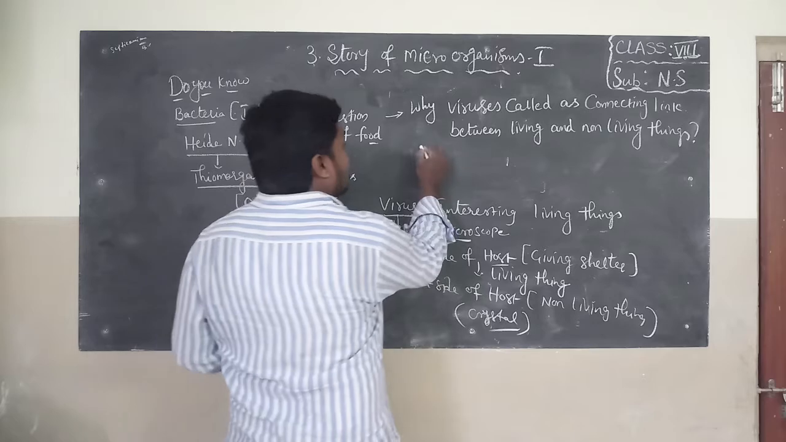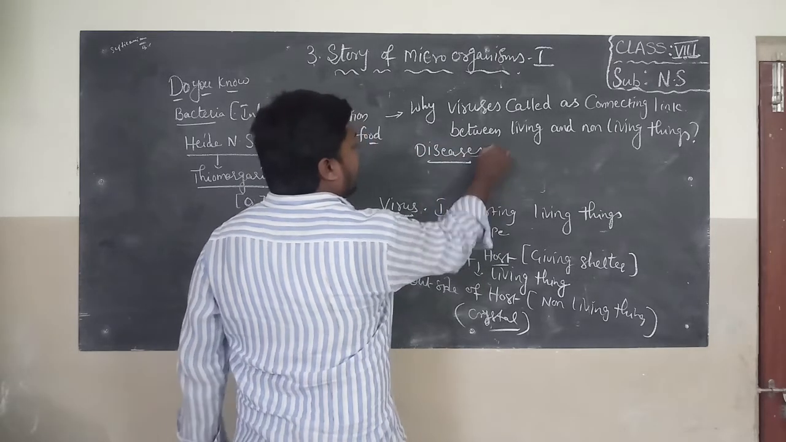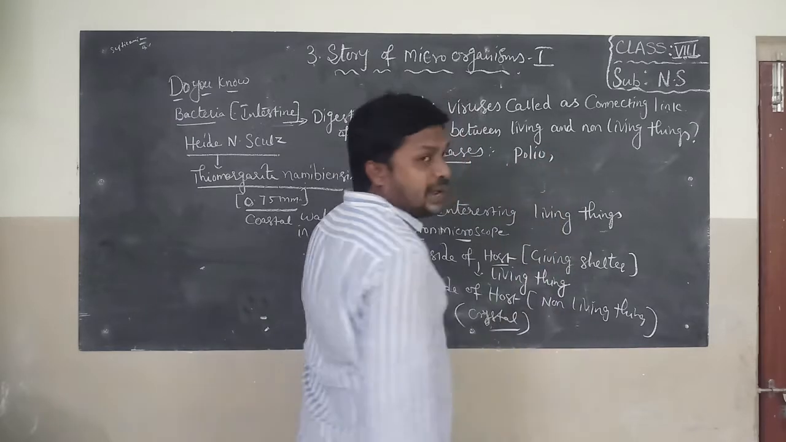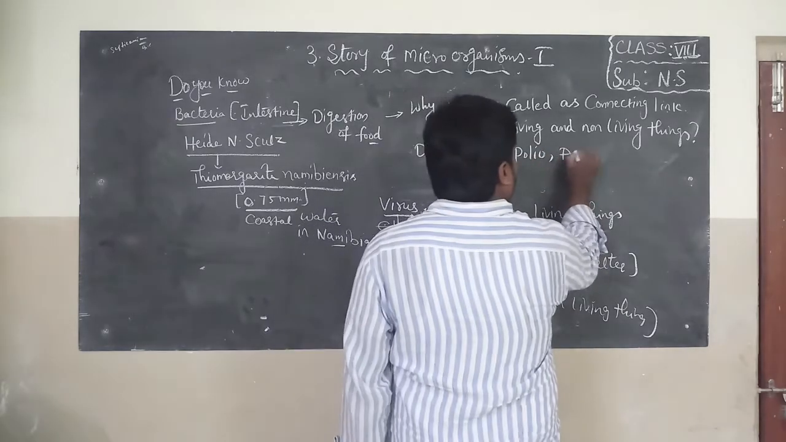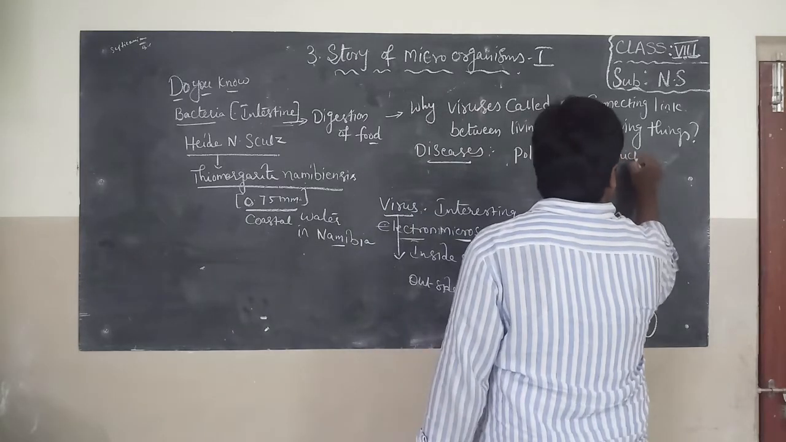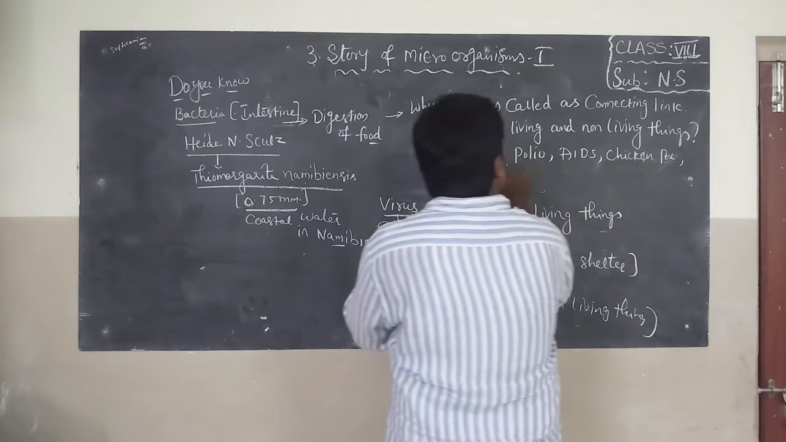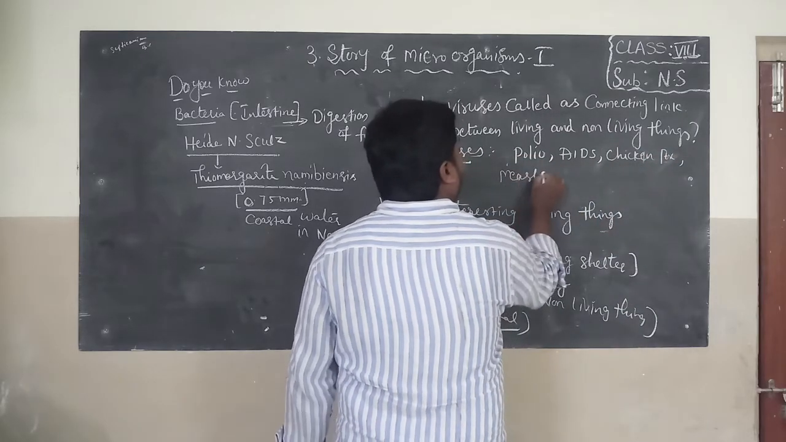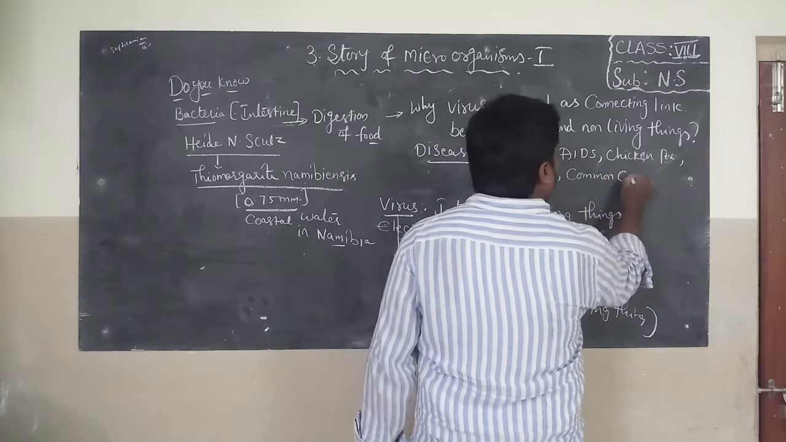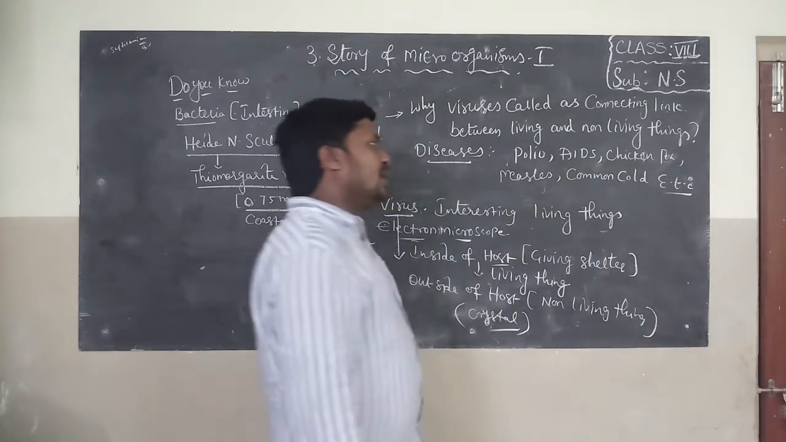We know that viruses cause some diseases. So what are the diseases? One is polio. Polio is caused by a virus. AIDS is also caused by a virus. Chickenpox is also caused by a virus. Measles is also caused by a virus. Common cold is also caused by a virus, etc. These are the diseases caused by viruses.